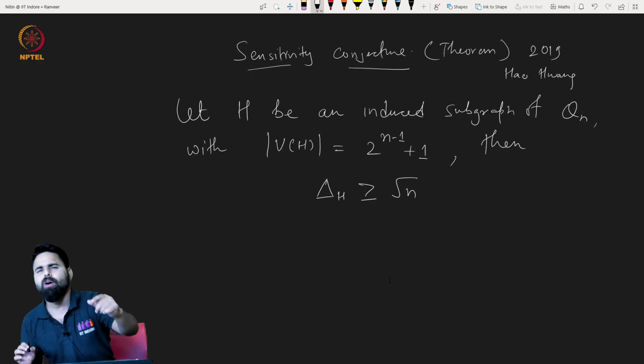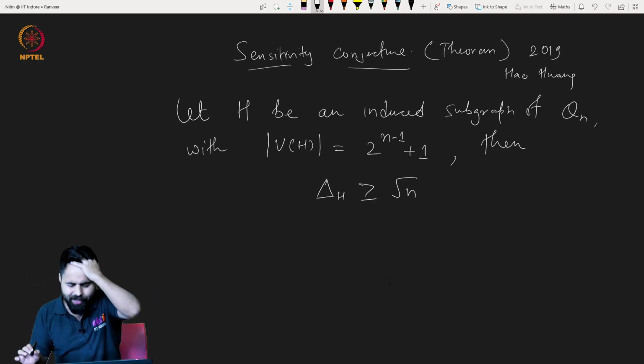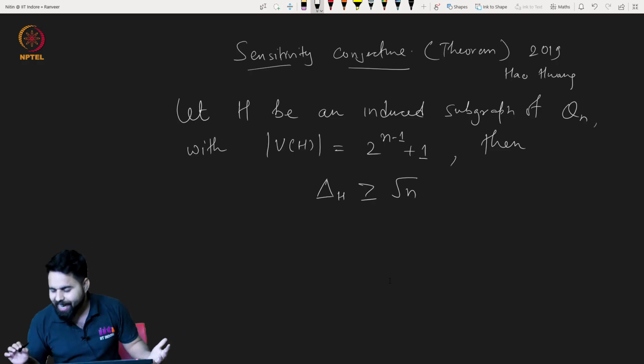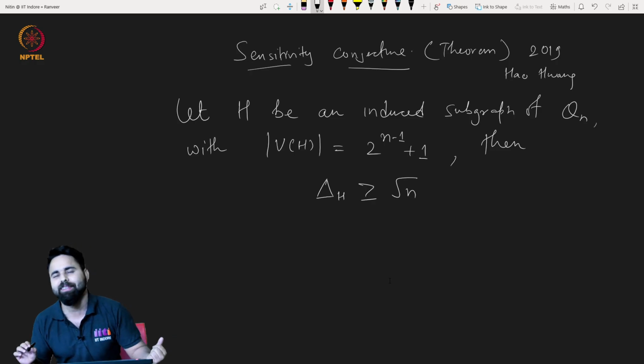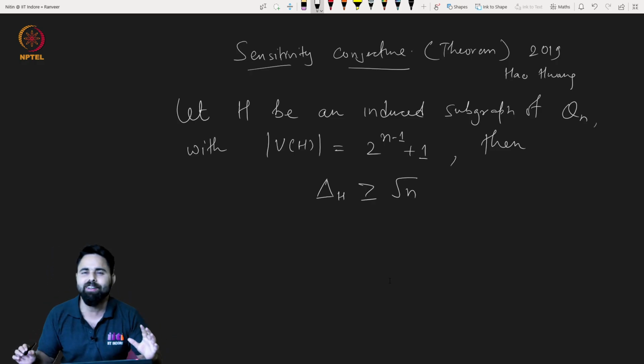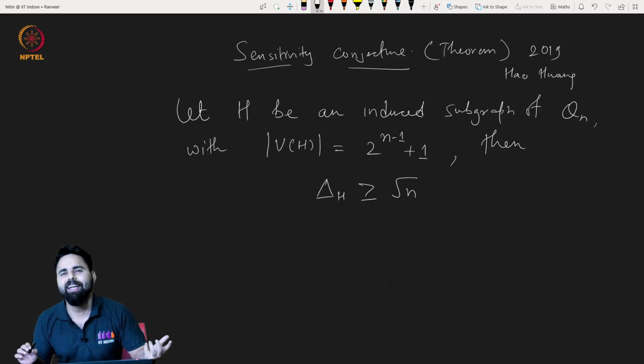Also, towards the end of the last lecture I told you that the adjacency matrix of Qn may not help. Even though we have calculated the eigenvalues of the adjacency matrix of Qn, it might not help.